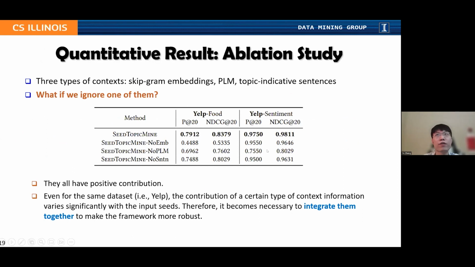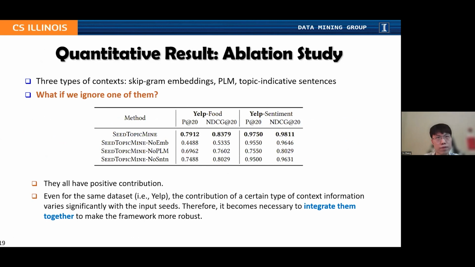And here is a very important ablation study. Because we use 3 types of context information, skip-gram embeddings, BERT, and the topic indicative sentences, what if we ignore one of them? And here is the result. We can see that the full model outperforms all 3 ablation versions. So the 3 types of contexts all have positive contribution.